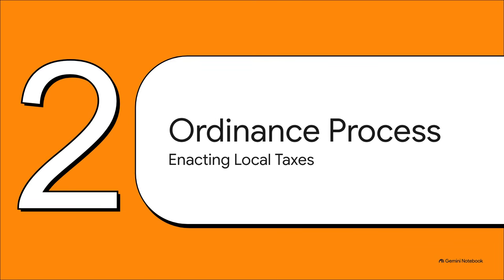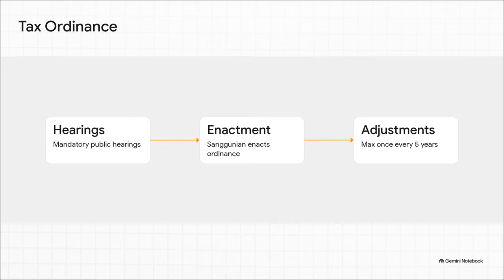Moving on to folder number 2, the ordinance process. So, we know the Sanggunian has the power, right? But they can't just wake up and demand taxes overnight. There are strict procedural hoops to jump through. Here's your chronological timeline. Step 1, mandatory public hearings. A tax ordinance cannot be enacted without prior public consultation. Step 2, the actual enactment by the Sanggunian. And Step 3, listen closely because this is a classic true or false trap on the CPA exam. Rate adjustments. LGUs can generally only adjust local tax rates a maximum of once every 5 years. Literally engrave that in your brain, once every 5 years.